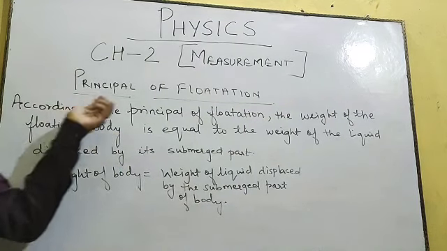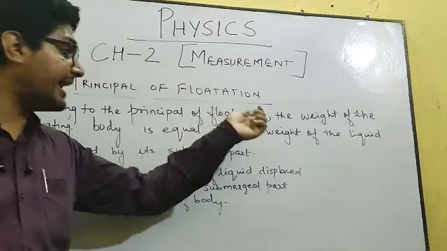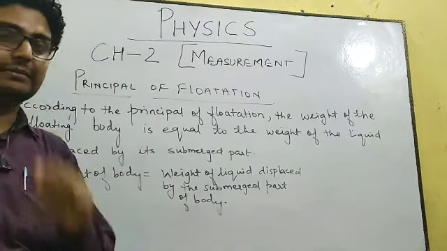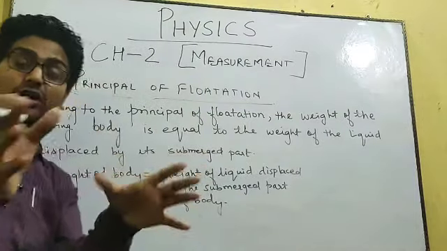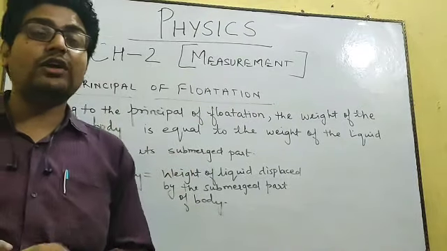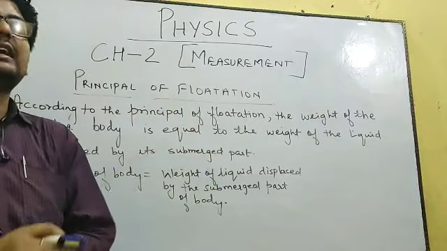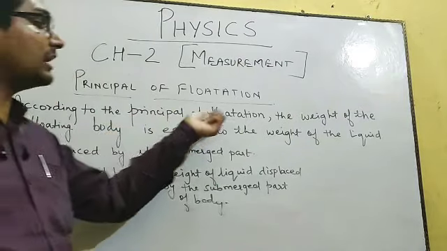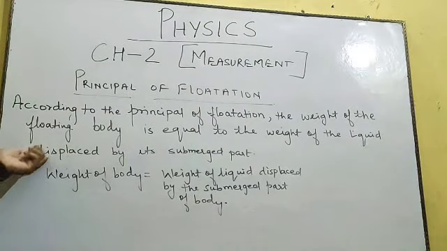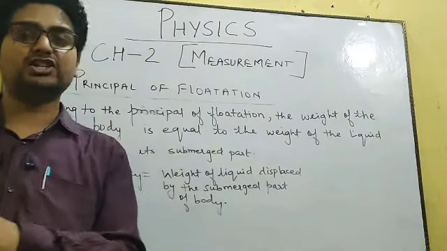So according to the principle of flotation, remember, the weight of the floating body, whichever body is floating on water or in any other liquid, is equal to the weight of the liquid displaced by its submerged part.